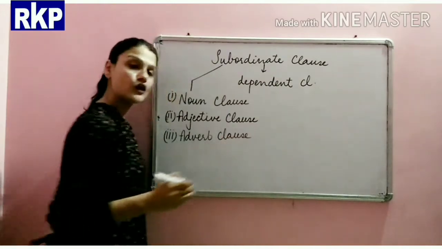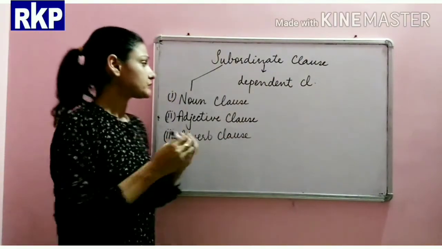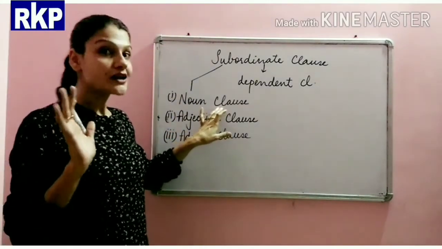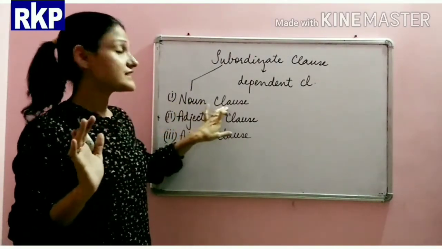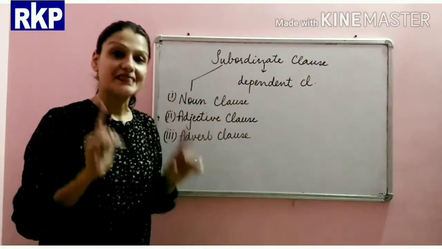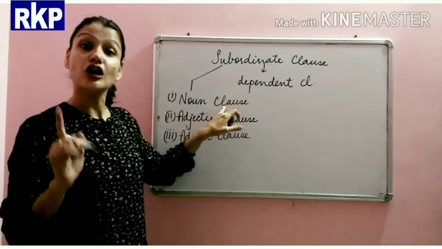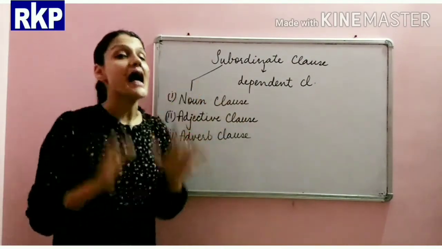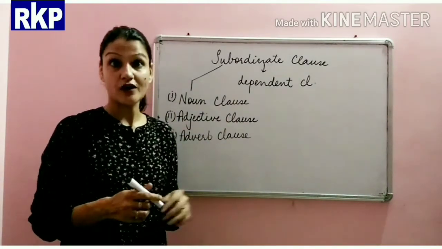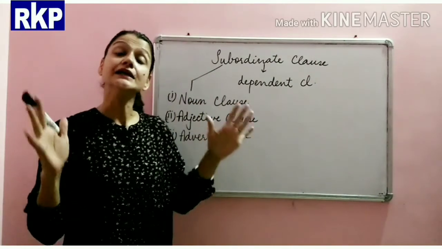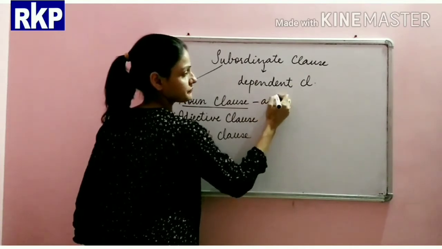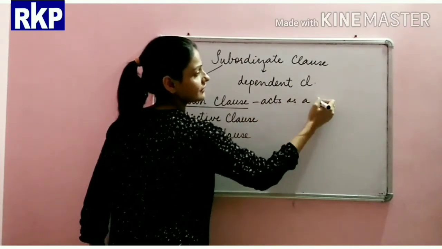Adverb clause. Now beta, you must have got the idea that if its name is noun clause, that means it is a clause which acts as a noun in the sentence.